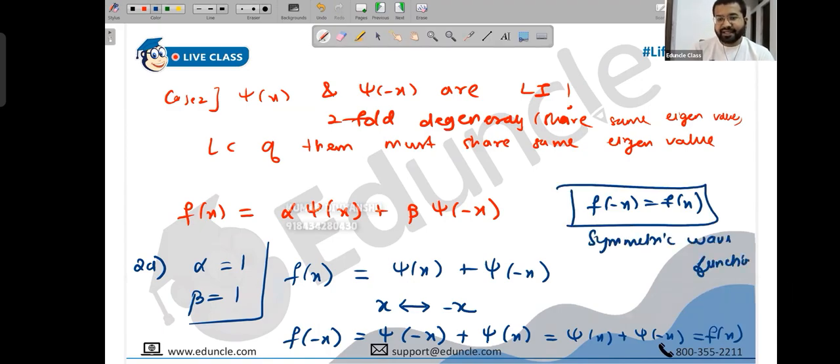So the point was, if the potential v of x is symmetric, we can always find wave functions which are symmetric and which are antisymmetric. No matter dependency or independency, here also we got a symmetric wave function. The only important condition is that the potential must be symmetric. Then the wave function can be either symmetric or antisymmetric. We can always find them.